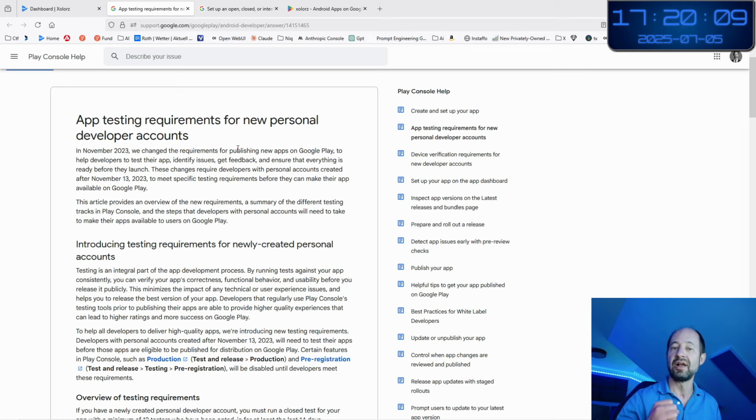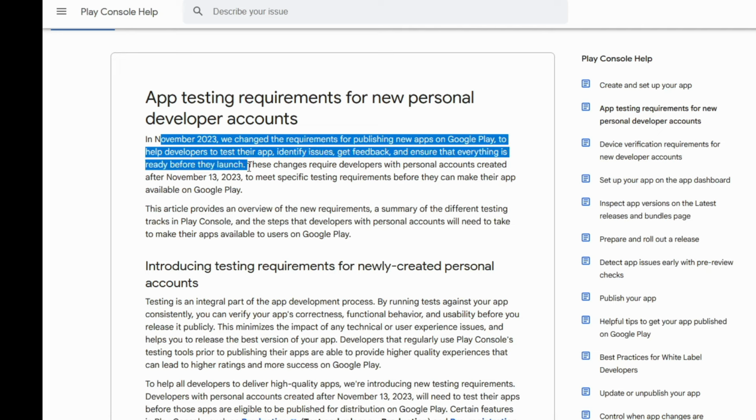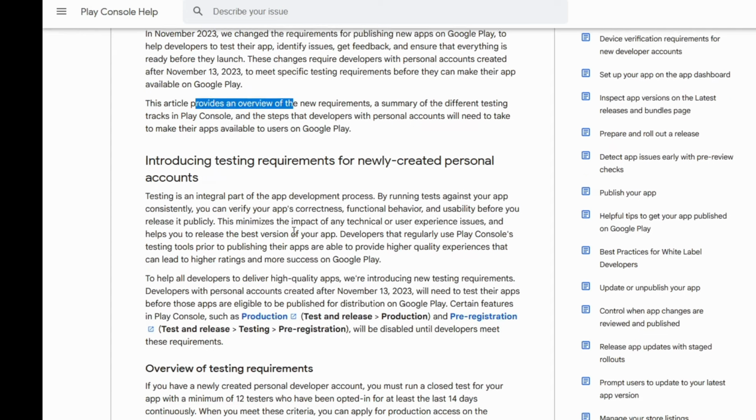What is also crazy is that I have just created my developer account, and if you have an account older than November 2023, maybe you do not have this restriction. But in November 2023, they changed the requirements for publishing new apps on Google Play to help developers test their apps, identify issues, get feedback, and ensure that everything is ready before launch. These changes require developers with personal accounts created after November 2023 to meet specific testing requirements before they can make their app available on Google Play. This article provides an overview of the new requirements.